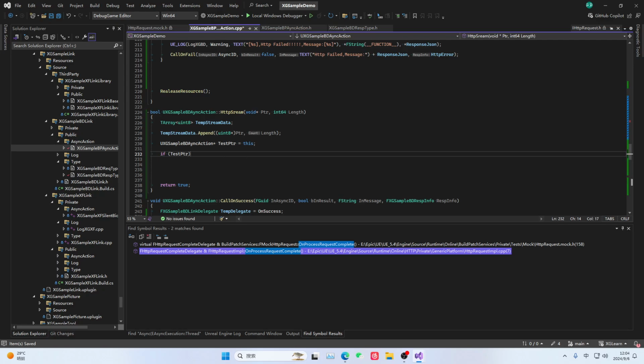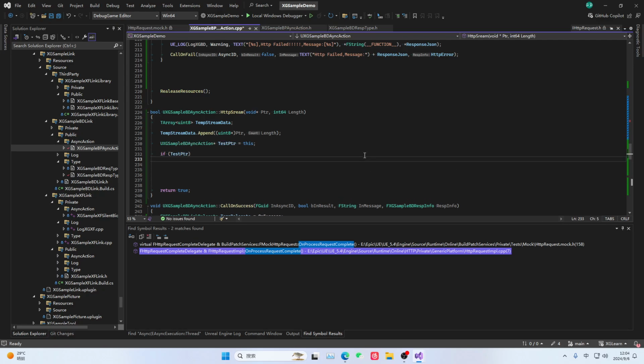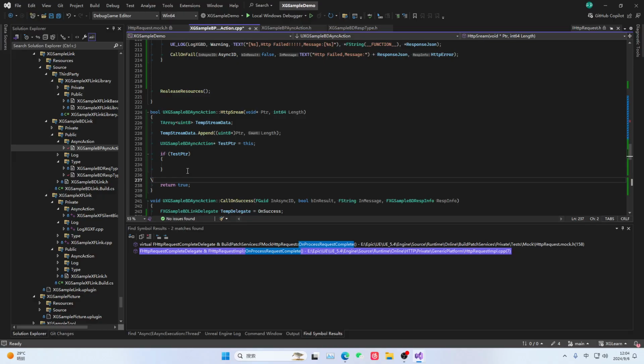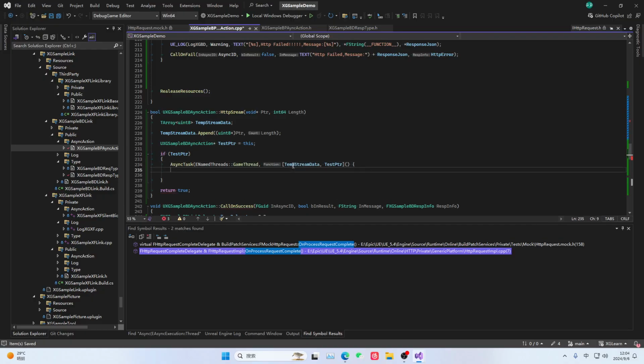If this pointer exists, and it must exist, we need to issue a task to call it to the main thread for execution, because it might not be clear which thread it came from. Anyway, for this data, we let the main thread handle it, because we need to do the callback on the main thread. Okay, wait, let me set a breakpoint.